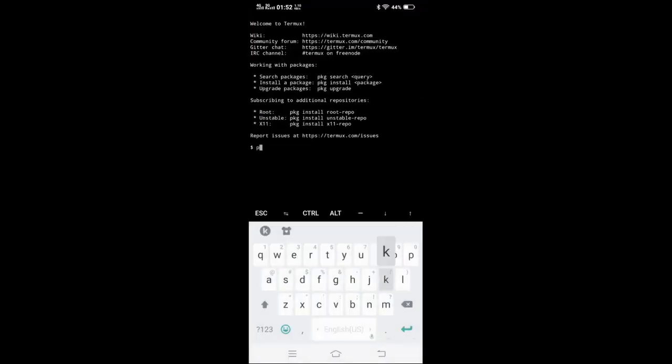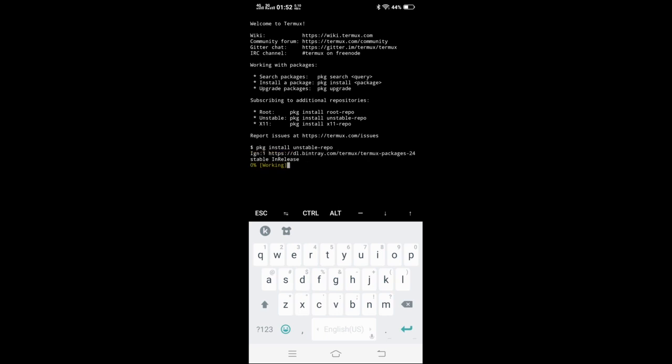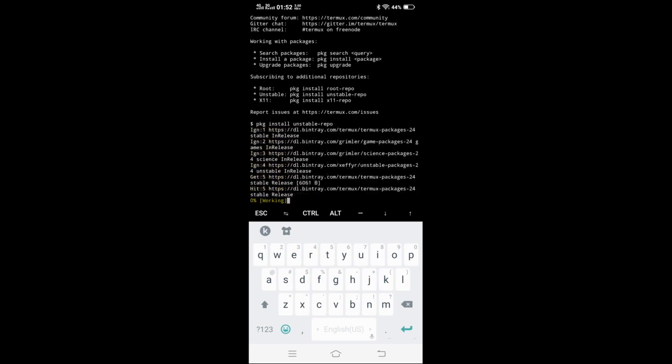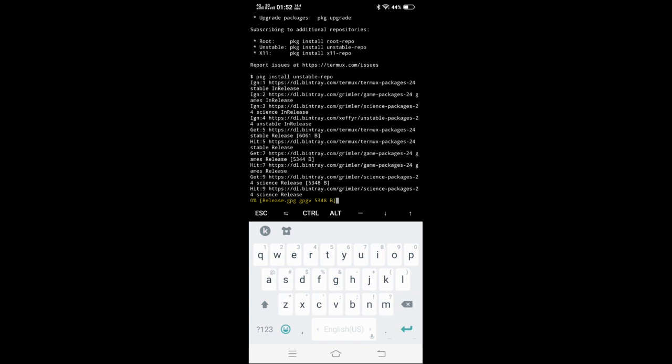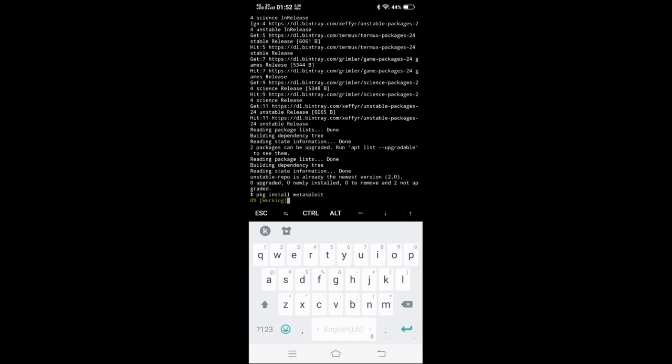So first, what we're gonna do is we're gonna install stable repo. I've already installed mine, because I tell you honestly, it takes forever to install. Okay, once that's done, we're gonna install package, install Metasploit. Okay, for now you don't need to know what Metasploit is if you don't really understand, but trust me,